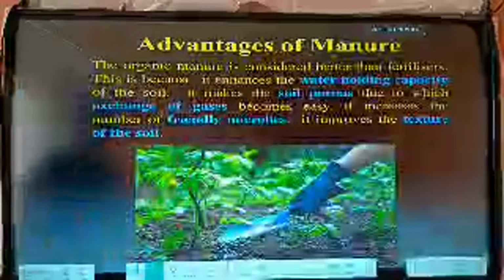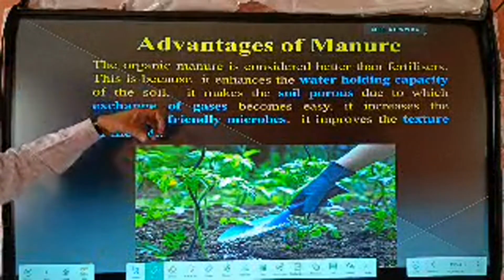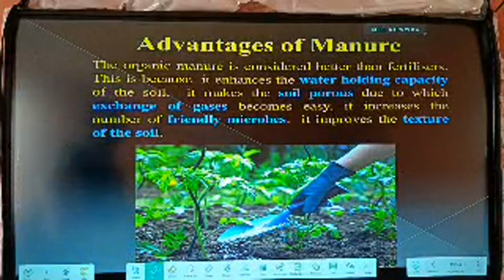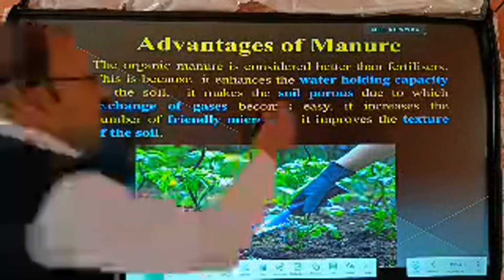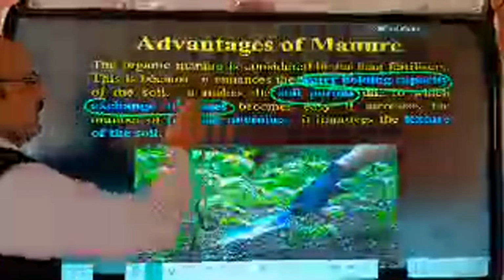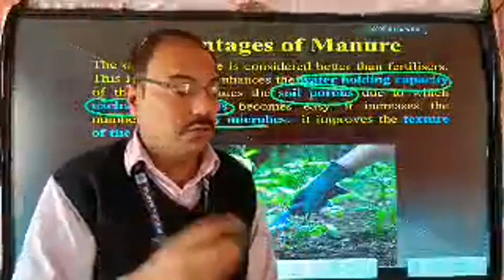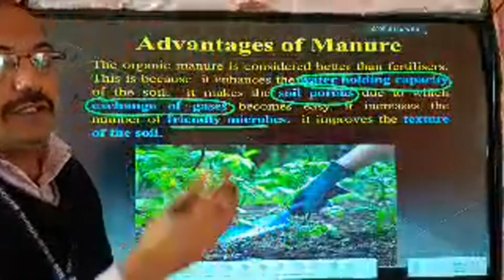Next, what are the advantages of manure? In this slide, the advantage already explained is that it increases the water holding capacity. It makes soil pores, and in the soil pores, exchange of gas happens easily. It also increases the number of friendly microbes, like earthworms, white earthworms and red earthworms. So they help in increasing the earthworms.